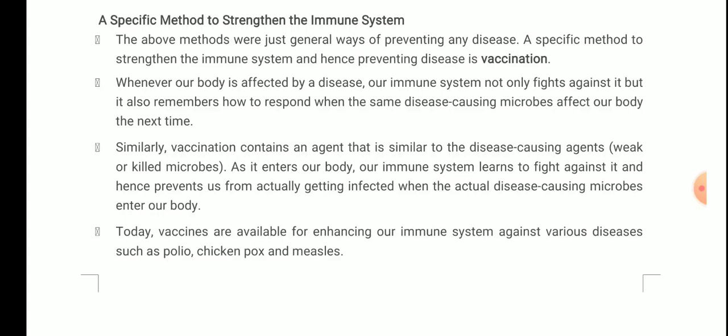Whenever our body is affected by a disease, our immune system not only fights against it, but it also remembers how to respond when the same disease causing microbes affect our body next time.